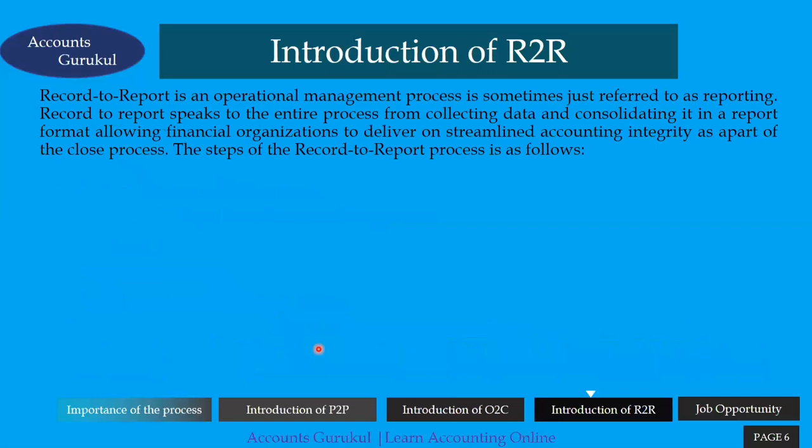Now here we are going to discuss the introduction of R2R. R2R stands for record to report. The records being generated from the procurement to pay cycle and order to cash, based on those records we have to generate certain reports which give clear pictures to the management. So that is all covered in record to report.